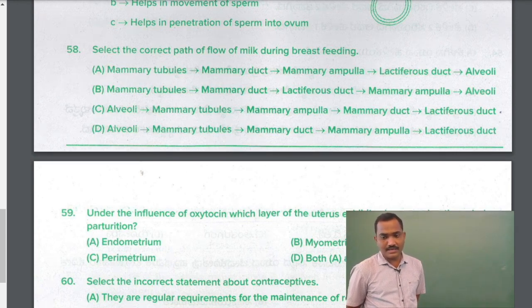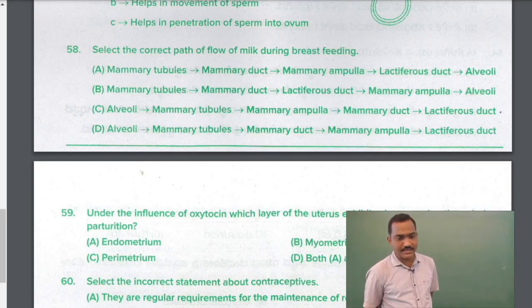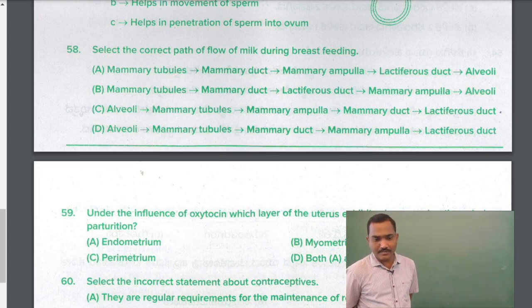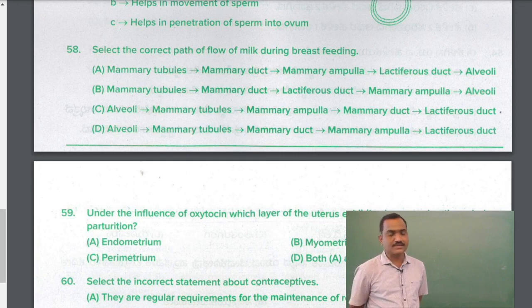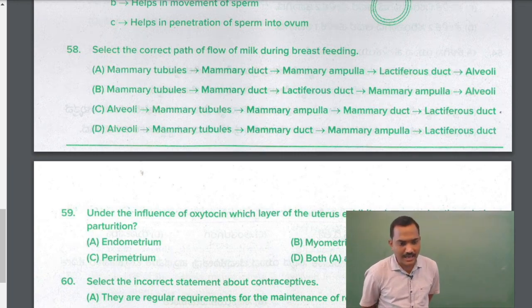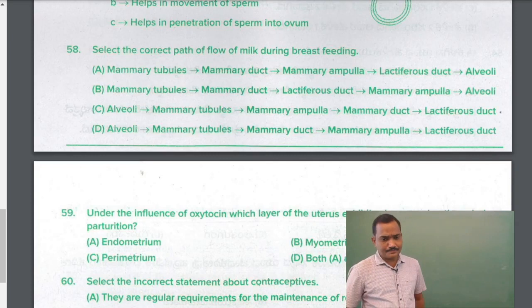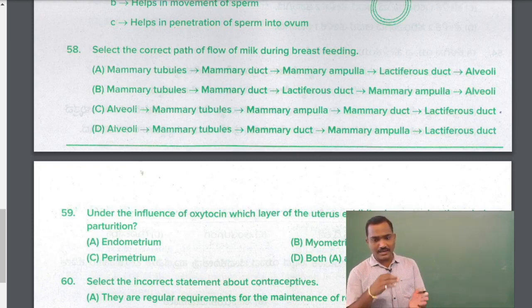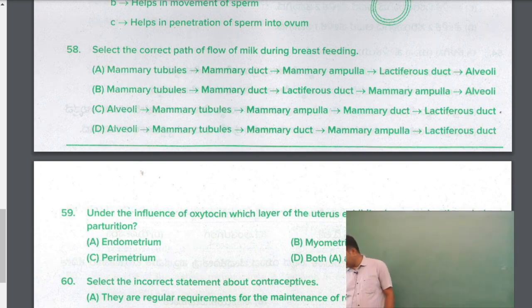So immediately first two options can be eliminated. The last two options, C and D. So where you have alveoli, mammary tubules, right, and then mammary ampulla, right, mammary duct, lactiferous duct. That's the right answer. So in the last one, what we have? Alveoli, mammary tubule, mammary duct. So option C is the right answer.